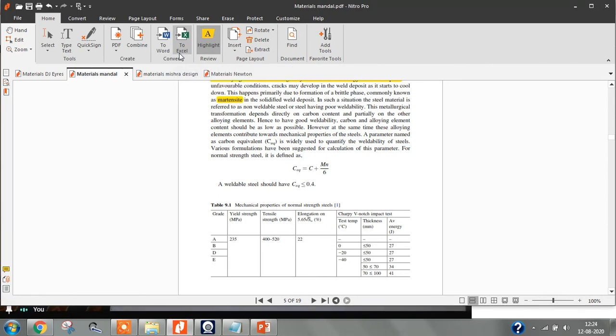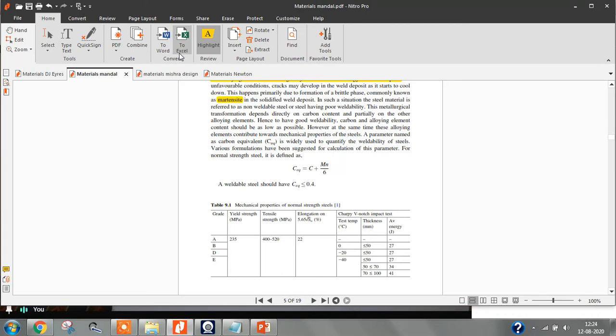The formula for normal strength steel is carbon equivalent equals C plus Mn by 6, where C is the percentage of carbon and Mn is the percentage of manganese. This should be less than 0.4, then only you can weld the steel and the welding will be good. If it is greater than 0.4, the welding property is going to be very poor. So you should make sure that the carbon equivalent is always less than 0.4.